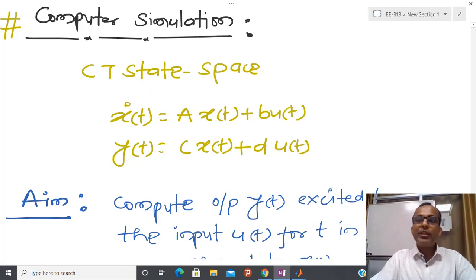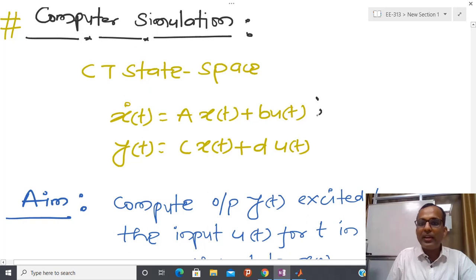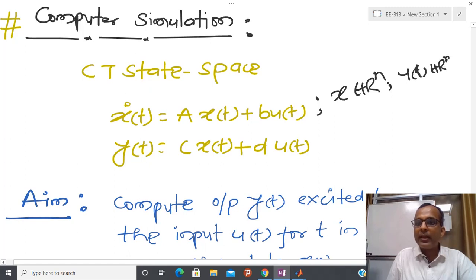Again I am assuming that my system is a continuous time system, and for simplicity I have just taken an LTI, linear time invariant, system. In the next part of this course I will also tell you how to simulate a nonlinear system. Again I am assuming x belongs to R^n, u(t) belongs to R^m and y belongs to R^p.